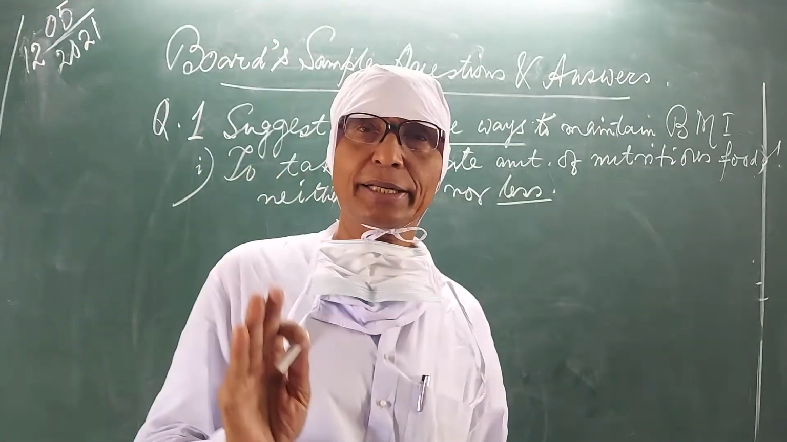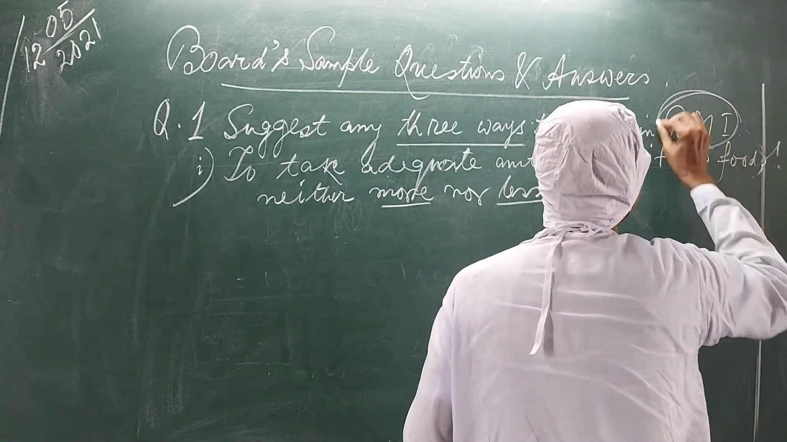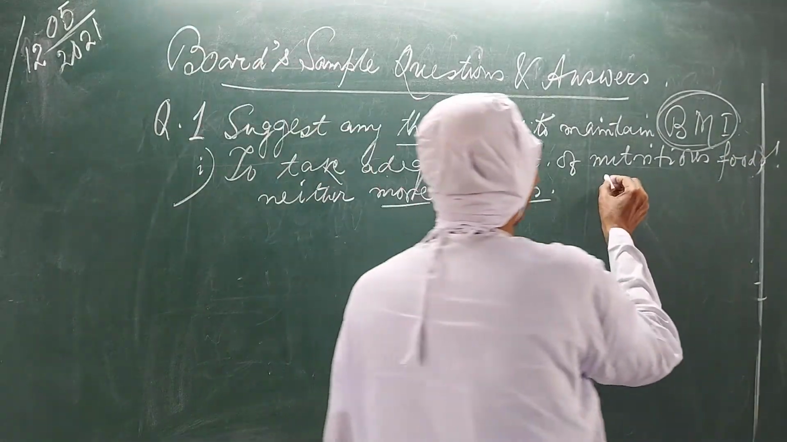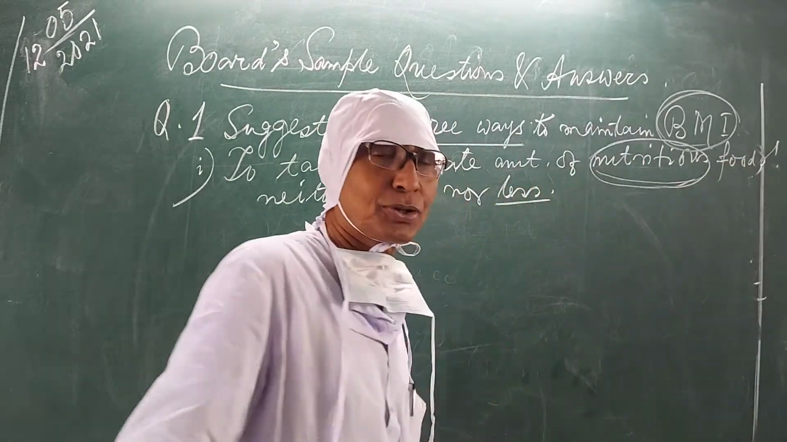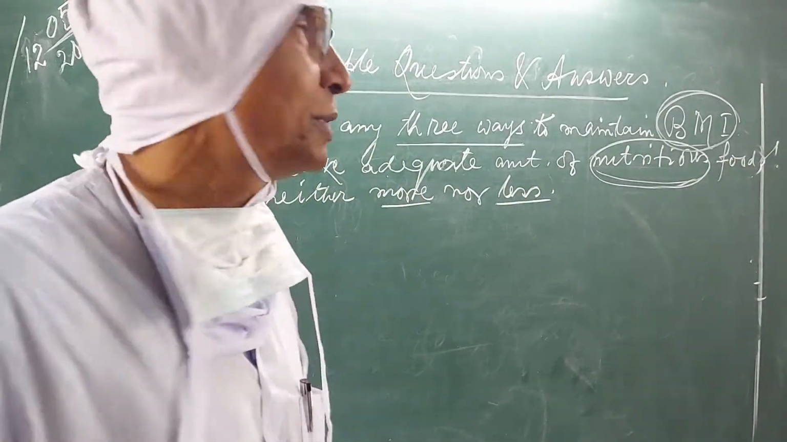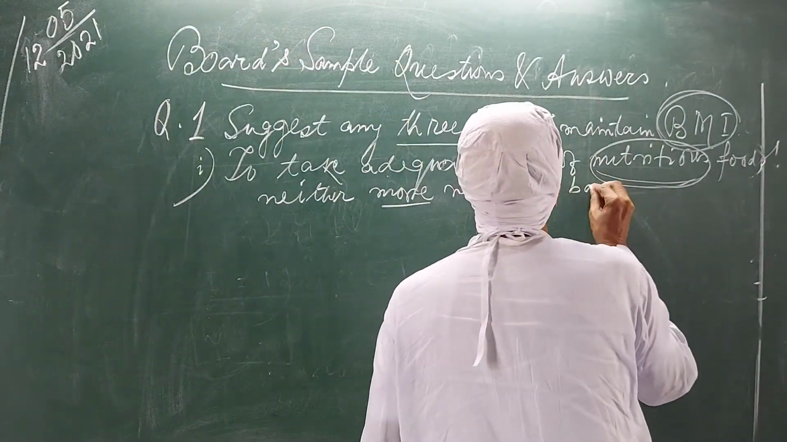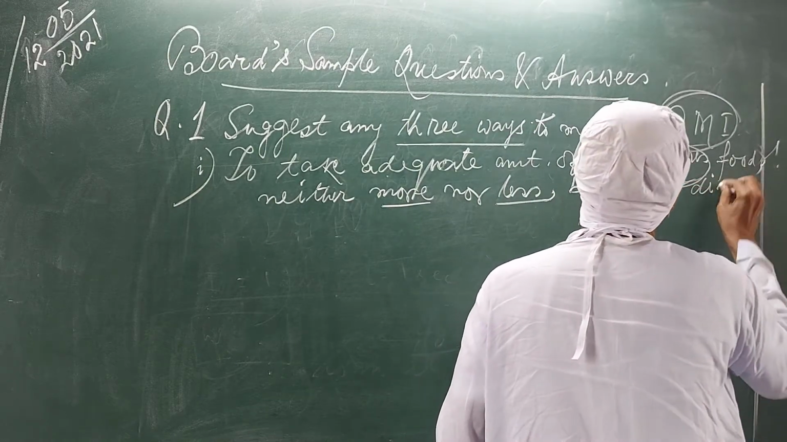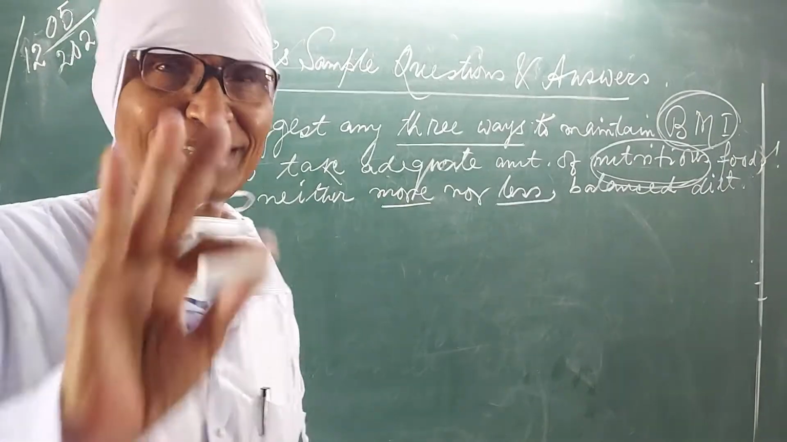Always we will have to take nutritious food. Otherwise, BMI cannot be maintained. If we want to maintain BMI properly, we will have to take only nutritious food. Not the junk foods or the spicy food, but only nutritious food. In other words, that is balanced diet. We must always take a balanced diet. Okay, this is the first thing.